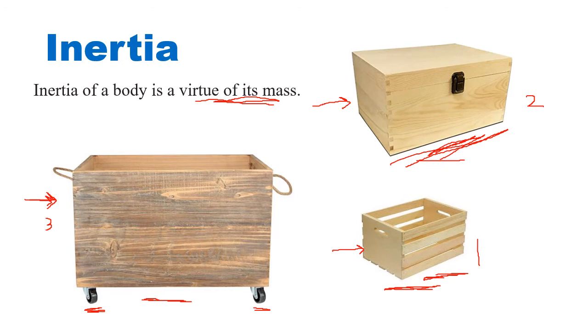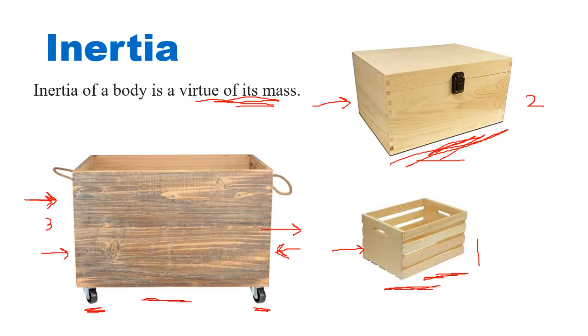But if this body is rolling, it has started to roll and it is going at quite a speed, then it is difficult to stop the body now. Why? Because it has got inertia of motion. It is now into motion and the frictional force is less, so it is difficult to stop this body because the mass is more. So here again, because the mass is more, the inertia is more. But what did you see in this box? Because of the wheels, the inertia of rest is less, but the inertia of motion is more.